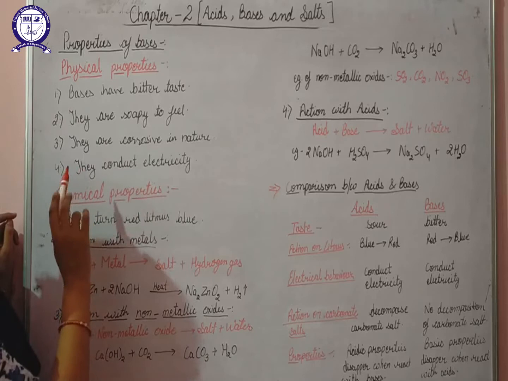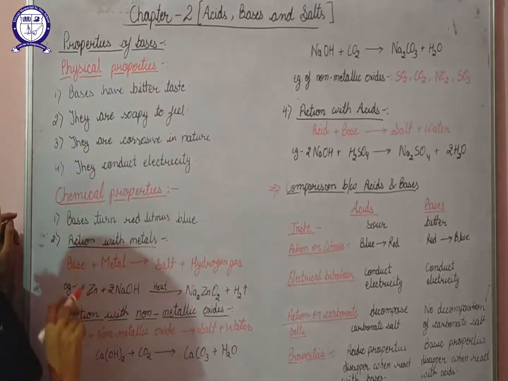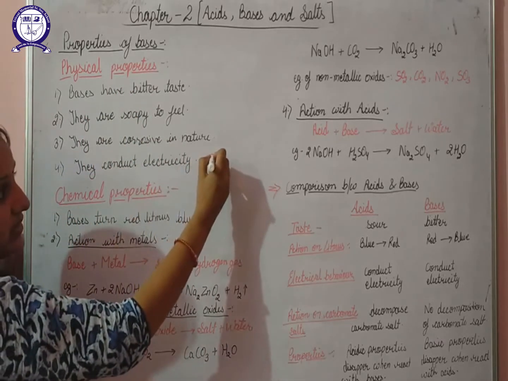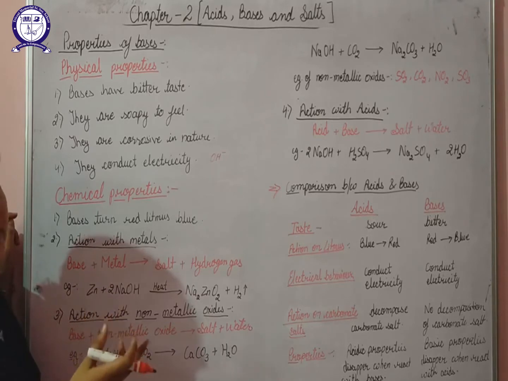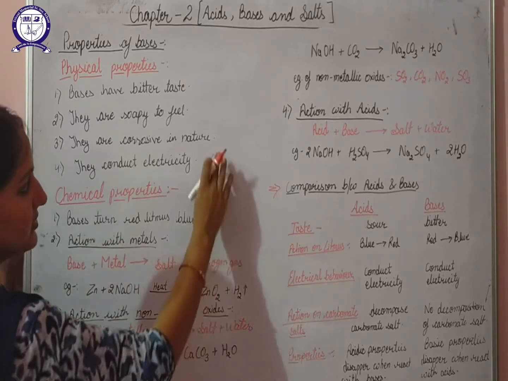They conduct electricity because when you dissolve bases in an aqueous solution, they will ionize to give hydroxyl ion, that is OH negative. So if free ions are present, we can see that they can conduct electricity.